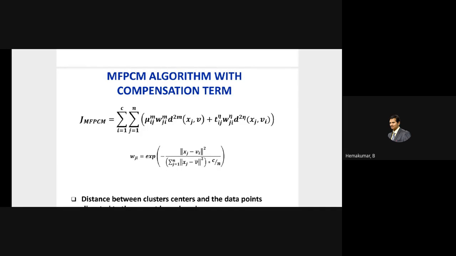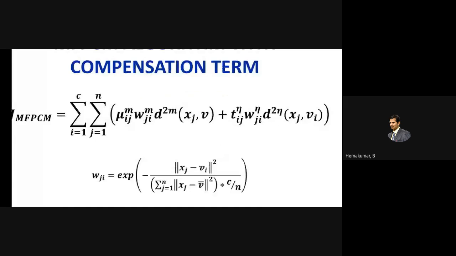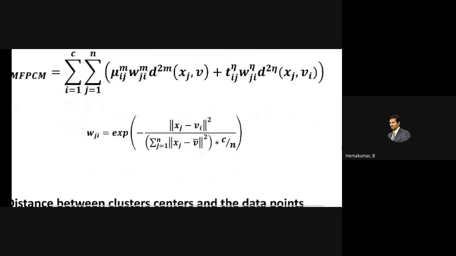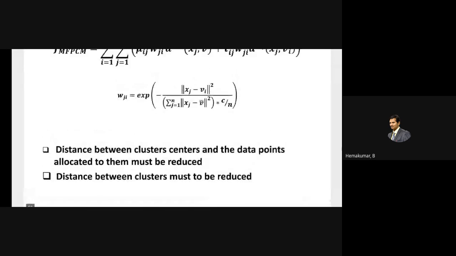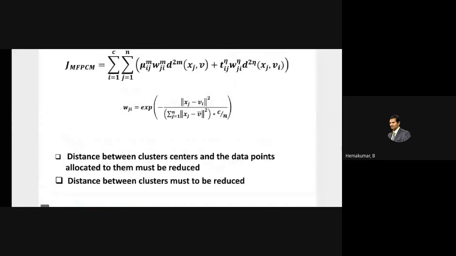FPCM is an already existing technique; a correction quantity, that is a T term, is applied to the particular term so that the clustering quality is improved in the MFPCM technique. Again, the distance between the cluster centers and the data points allocated to them must be reduced after iterations. So this iteration is very efficient compared to the other iterations studied earlier.